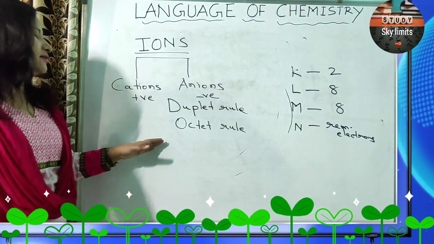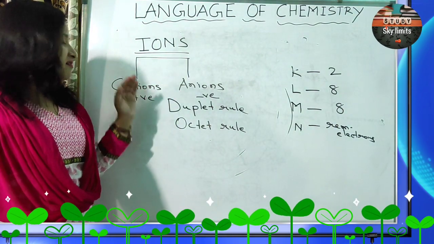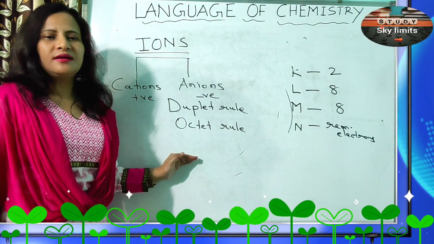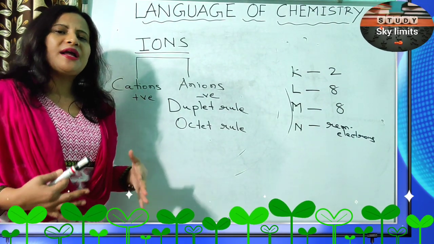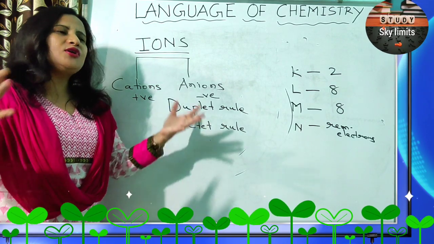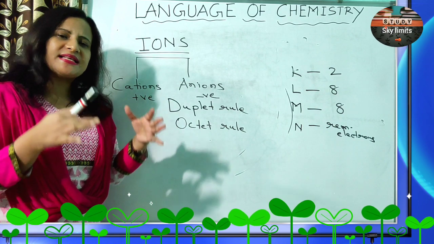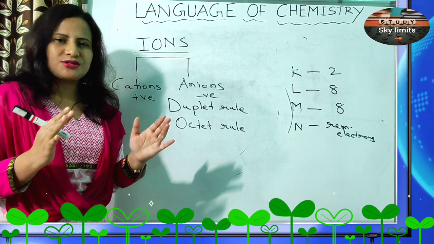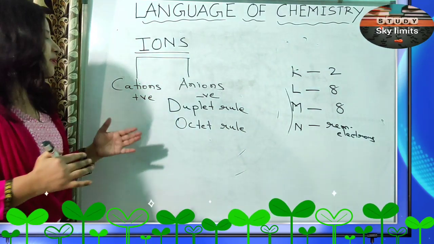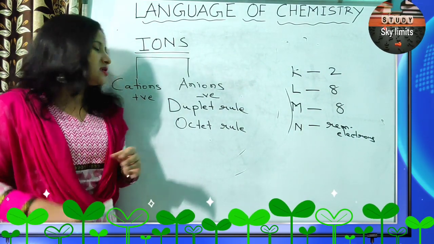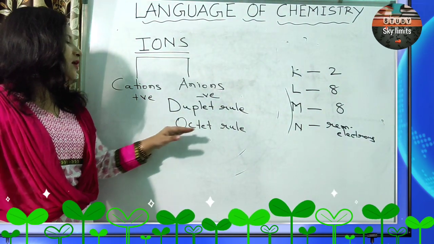So every atom tries to attain the stable electronic configuration. That is why it becomes reactive, enters into a chemical reaction and becomes stable. That is the basis of chemical reaction. Why do atoms react? In order to become stable, because they have to fulfill the duplet rule or the octet rule.